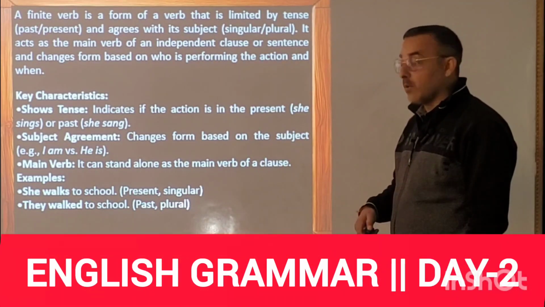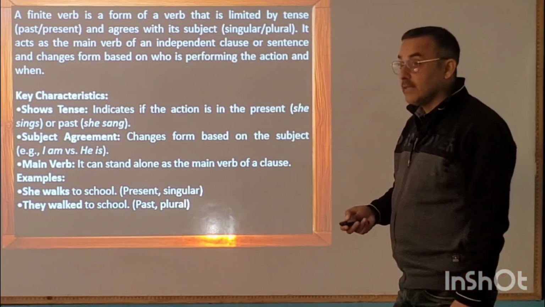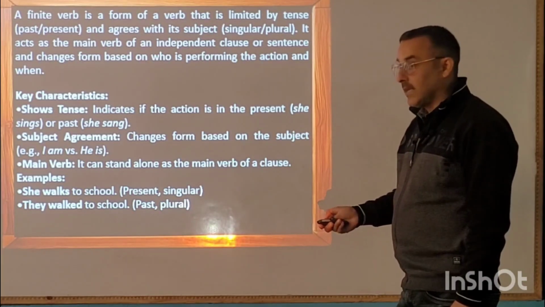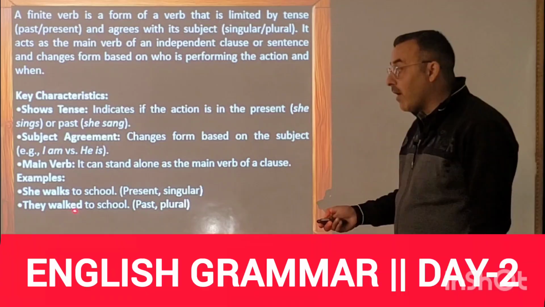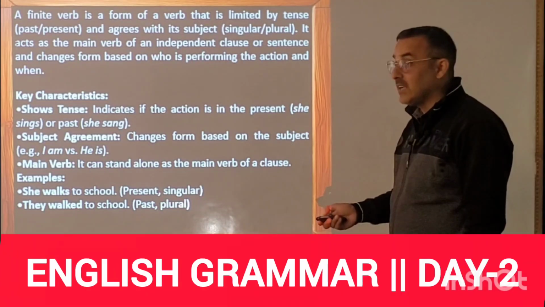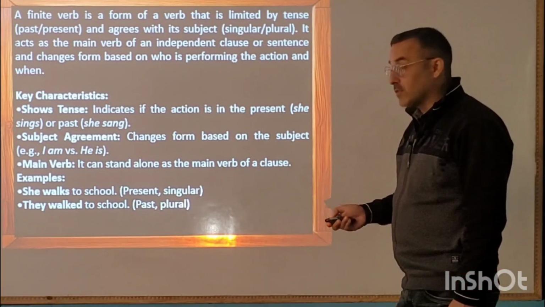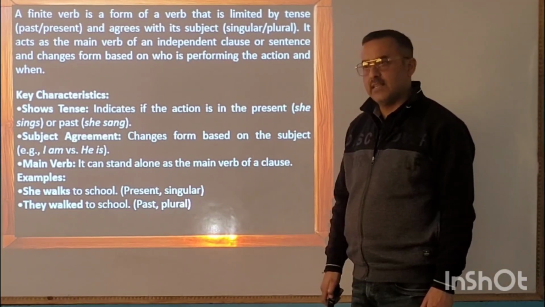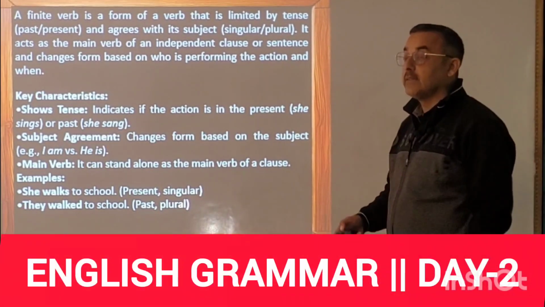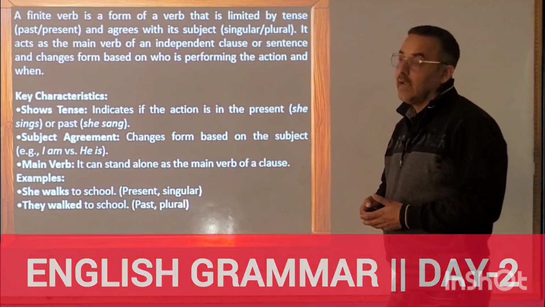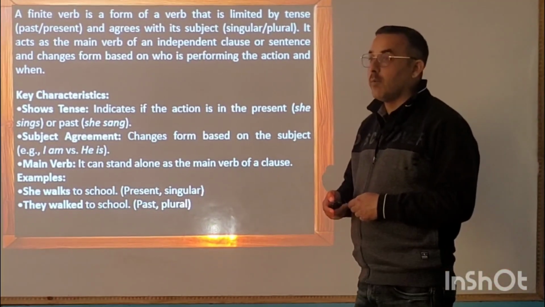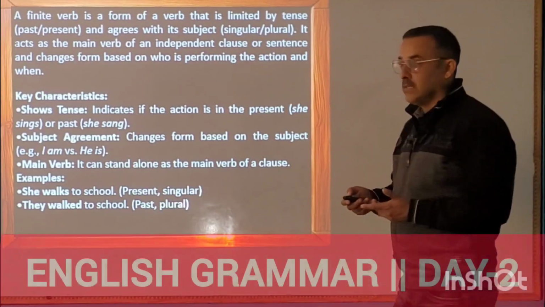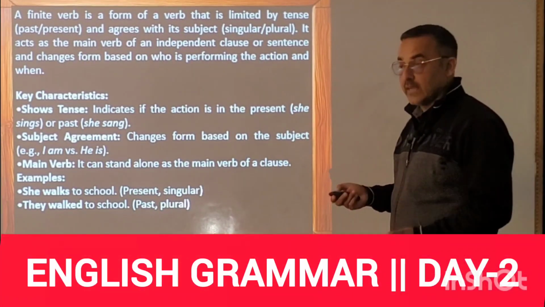And when our subject is plural, that is they, then it becomes they walk to school. It is not they walks to school. They walk to school. In short, we can say what is the finite verb? It is the main verb in a sentence, and it can change its form as per the type of tense and as per the type of the subject. Okay.